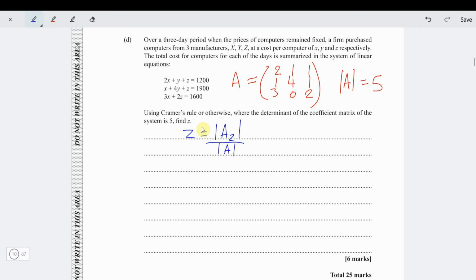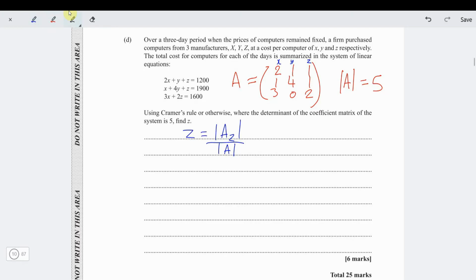Now, what is that matrix AZ? The matrix AZ is when you replace the Z column. Remember, this is the X column, Y column, Z column. If you replace the Z column with the answers, the 1200, 1900, and 1600, what we're going to get then is AZ.